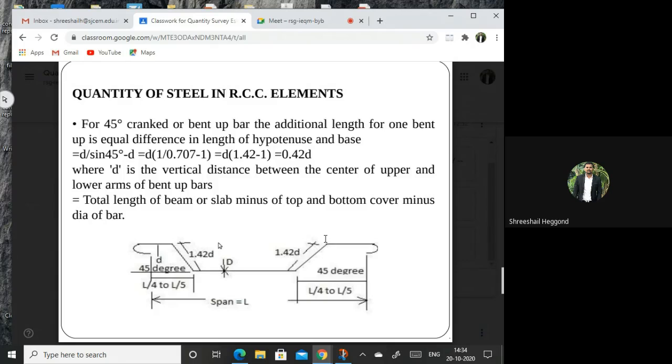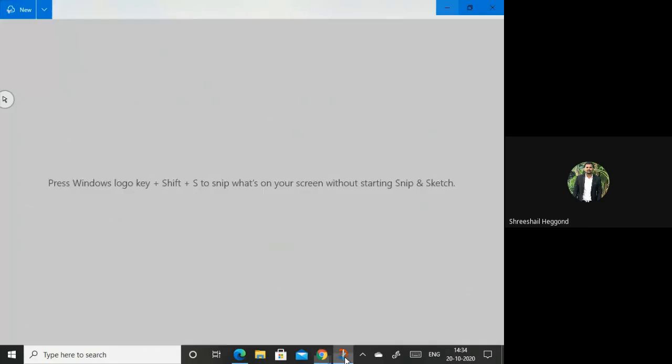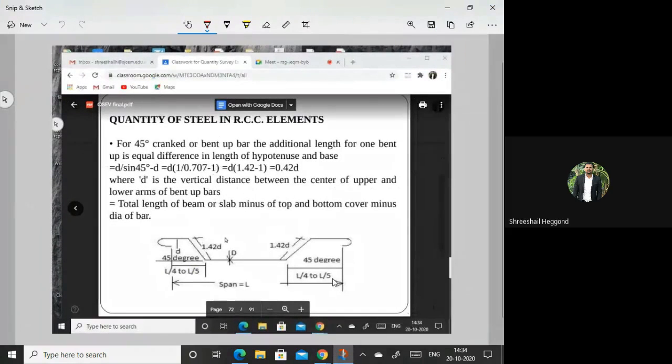That will be done by considering the right angle triangle. If you are seeing this one, that can be done by considering this right angle triangle. This will be of right angle triangle. This will be of 45 degree. What will be this length?